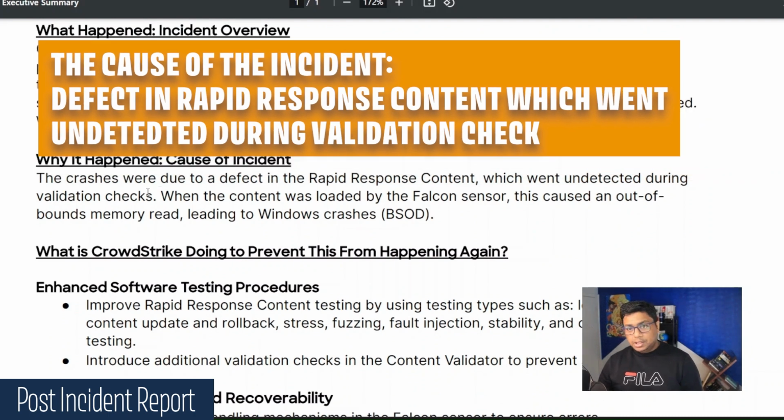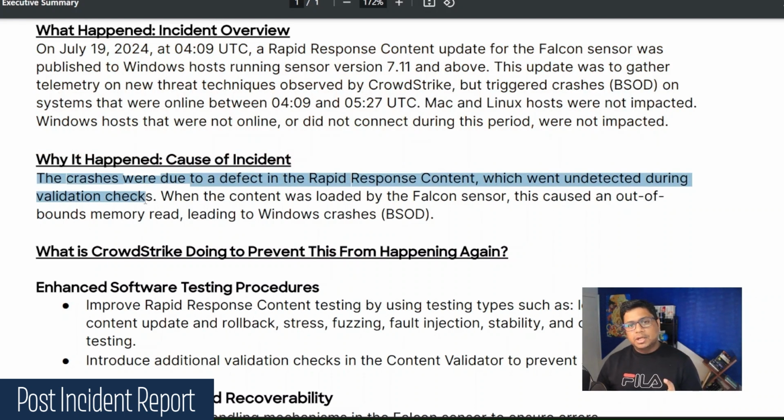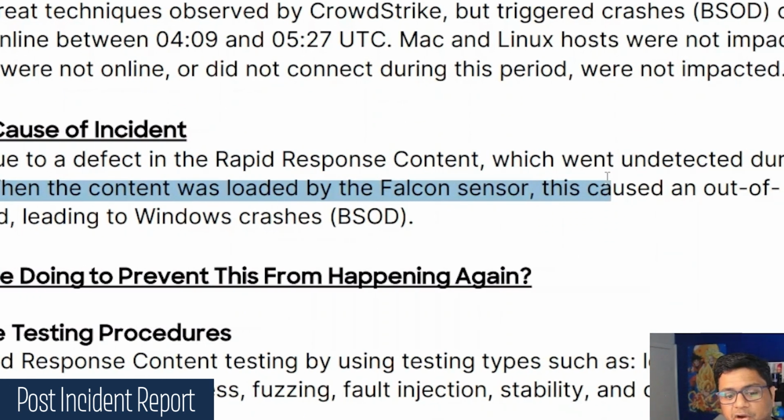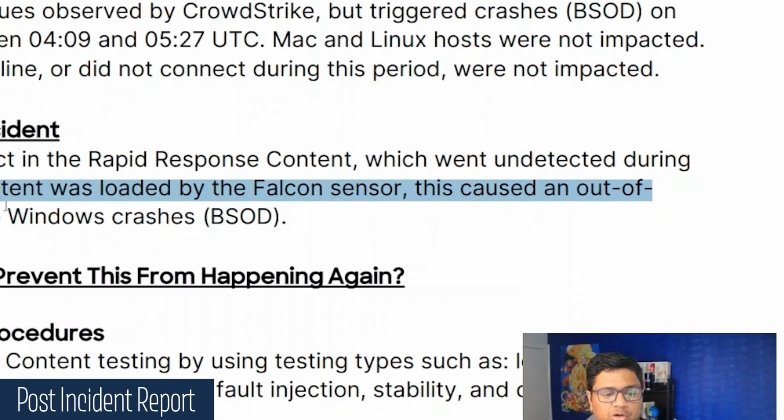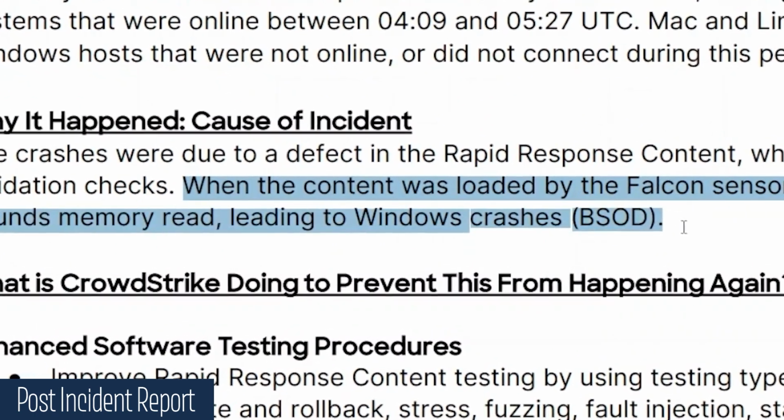The cause of the incident is what CrowdStrike has mentioned. The crashes were due to a defect in rapid response content which went undetected during validation checks. Now keep in mind, CrowdStrike has acknowledged that these problems were not detected at their validation checks. When the content was loaded by the Falcon sensor, this caused an out of bounds memory read, leading to a Windows crash or blue screen of death.